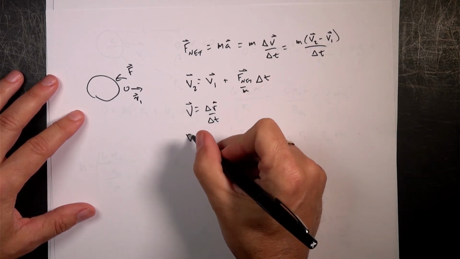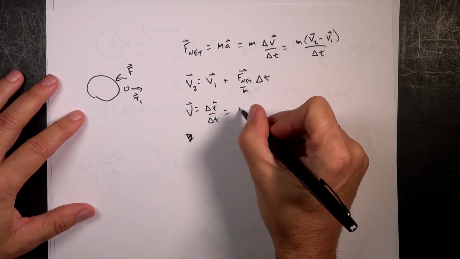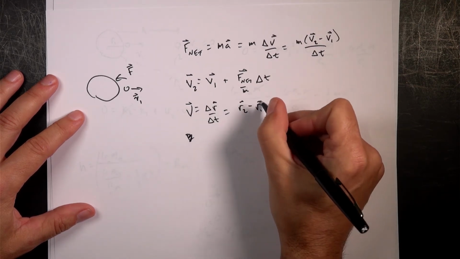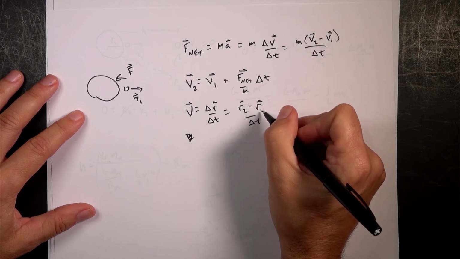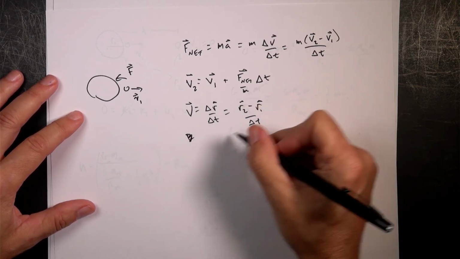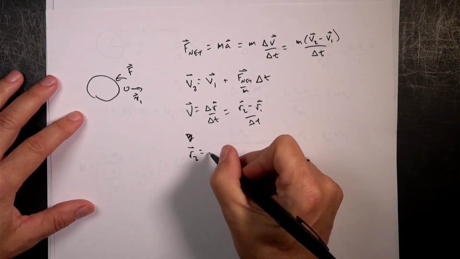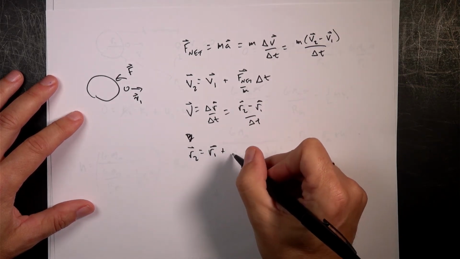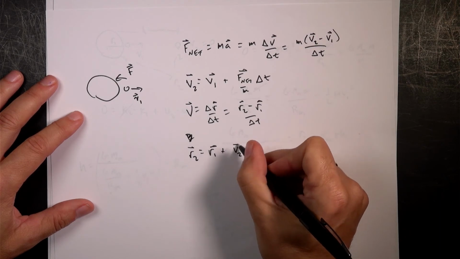So v is going to be equal to r2 minus r1 over delta t. So r1 is the position at the beginning of the time interval, r2 is at the end, and if I solve this, I get r2 equals r1 plus v2 delta t.